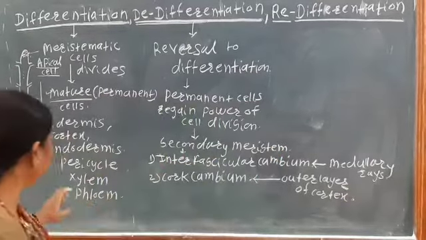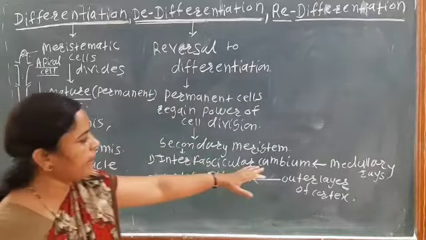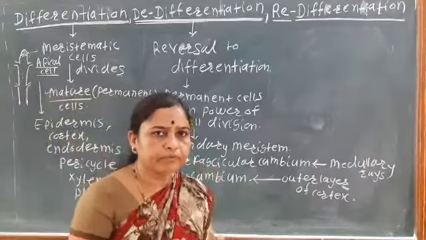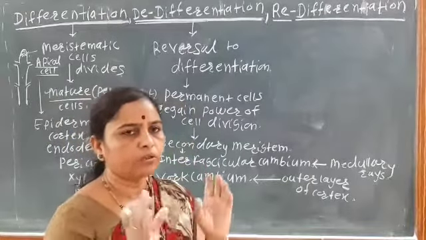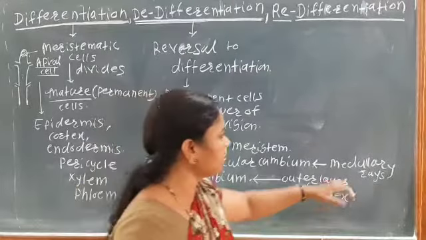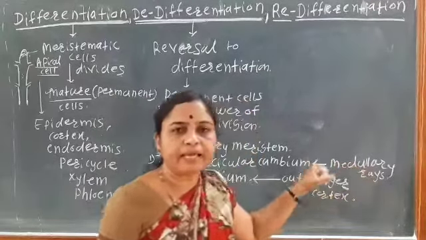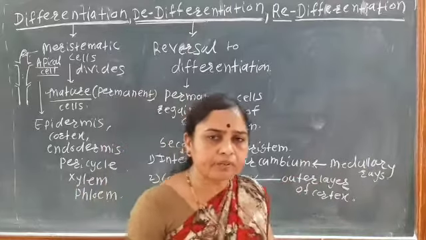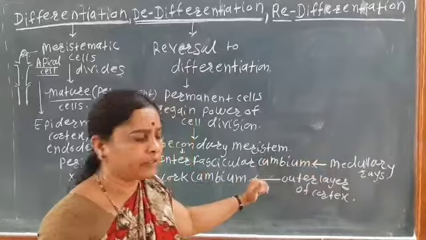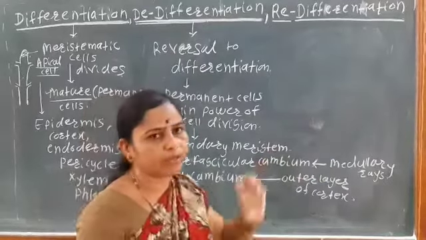Okay, so see here the interfascicular cambium is present between the two vascular bundles. ओके, दोन व्हॅस्क्युलर बंडलच्या मध्ये जे मेड्युलरी रेज असतात, म्हणजेच हे मेड्युलरी रेज कशाने बनलेले असतात? पॅरेन्कायमा टिश्यू आर द परमनंट टिश्यू, and this permanent tissue again regains the power of cell division and produces the interfascicular cambium.